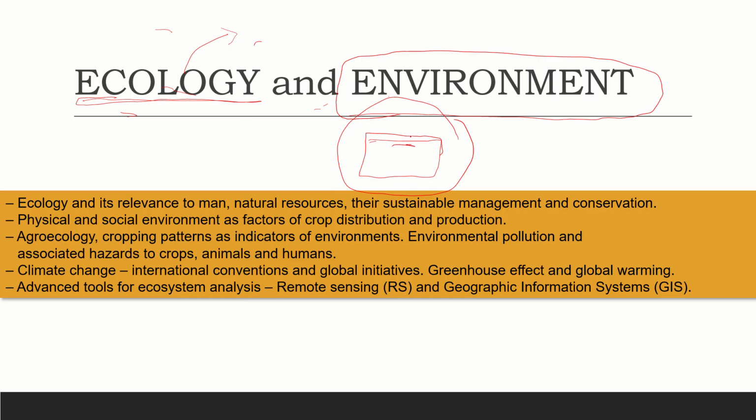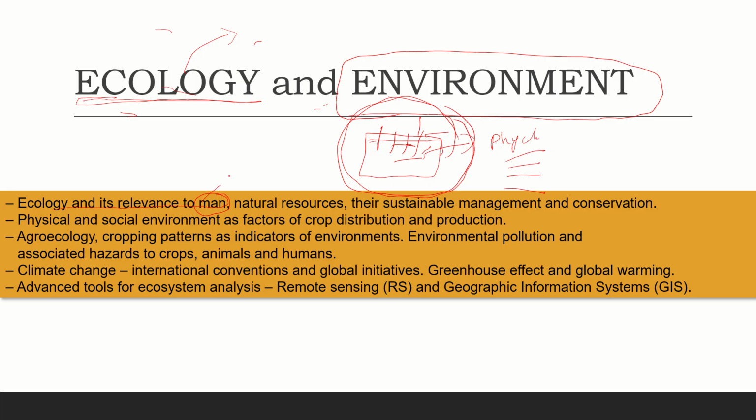The croplands that we grow are associated with different physical environmental things like weather, climate, rainfall, soil characteristics, and also with different pests, diseases, and water requirements. All these things are a part of the environment. That is the reason why we have this section, ecology and its relevance to man.